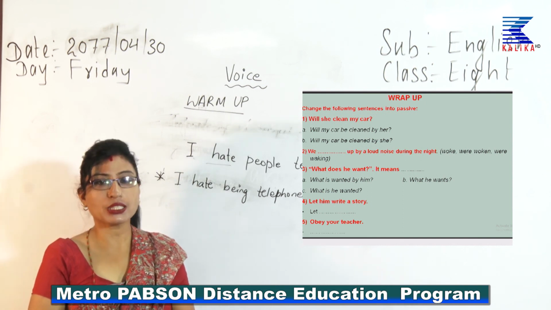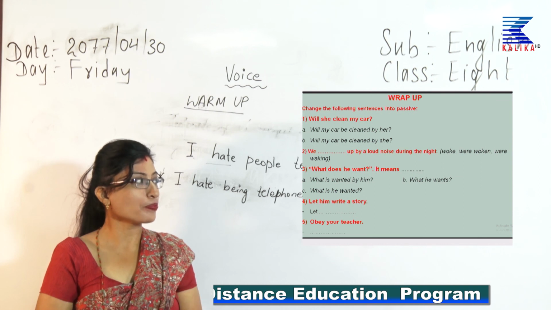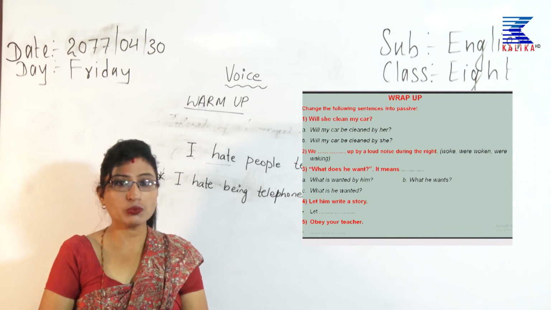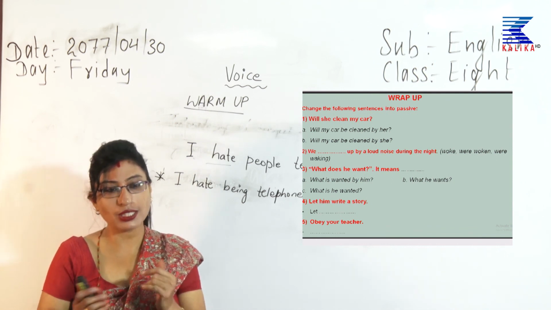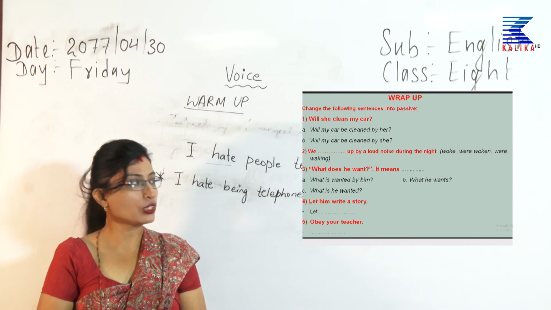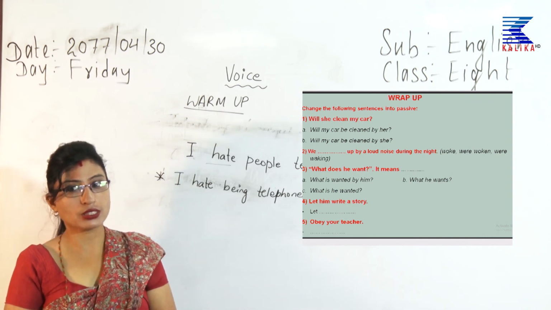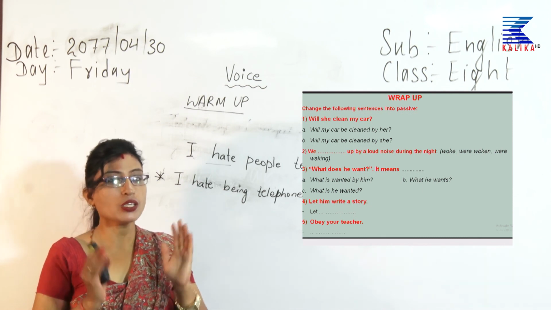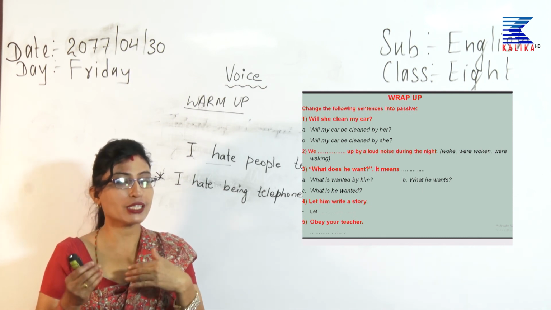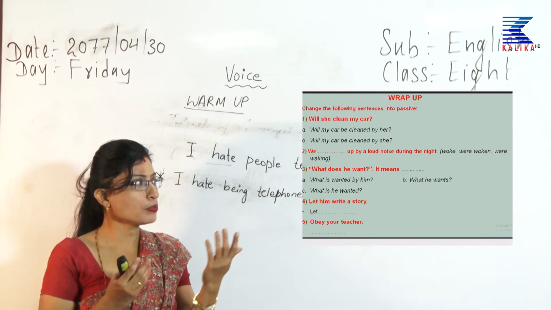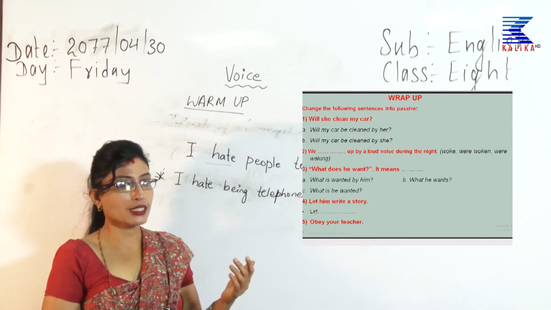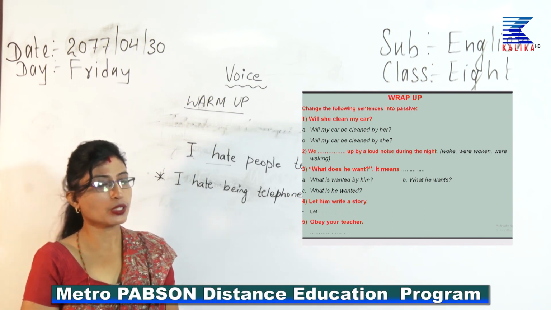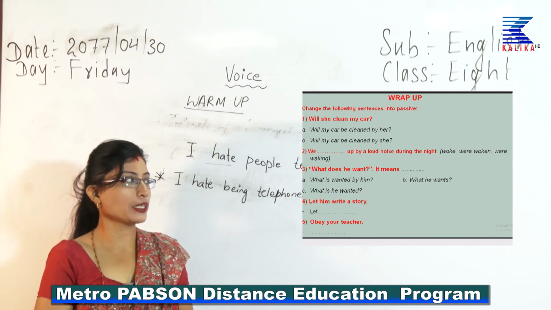Okay, I hope that you have understood. Now, let us see the third one. What does he want? Okay, that is a simple question. It is a WH question. Remember, we learnt it today and I have presented a question for you. What does he want? Just guess the answer. Just change it into passive. I know that you have understood, and it has become easier for you to change that. So, let us see the three options. What is wanted by him? What he wants? What is he wanted?